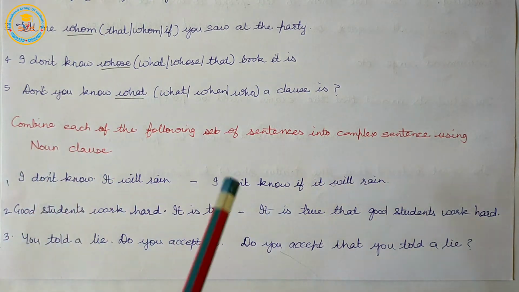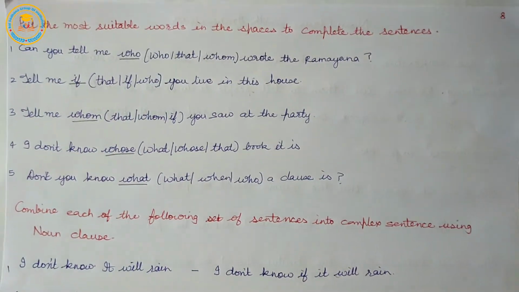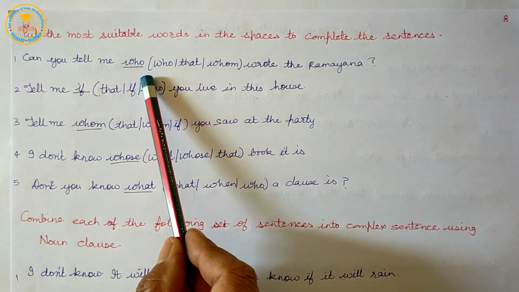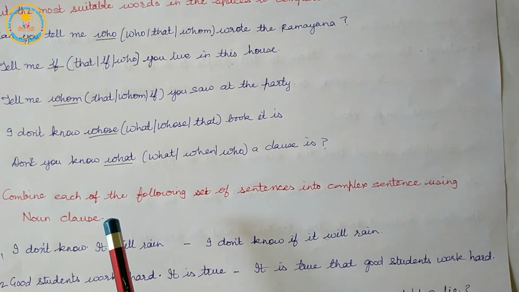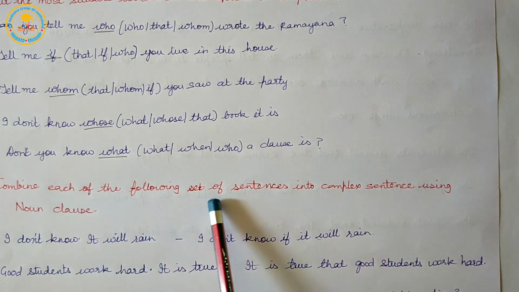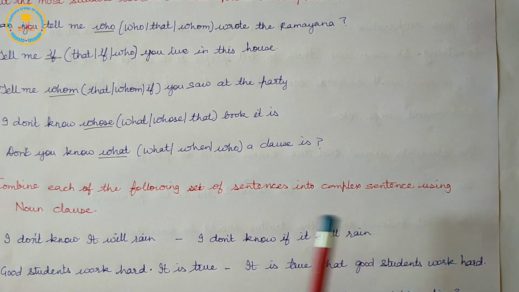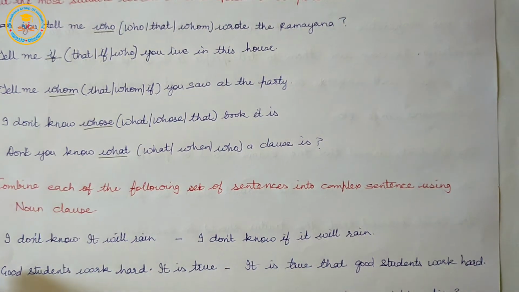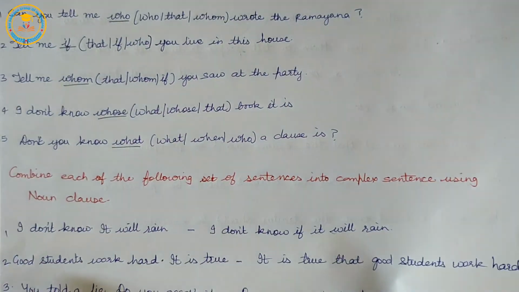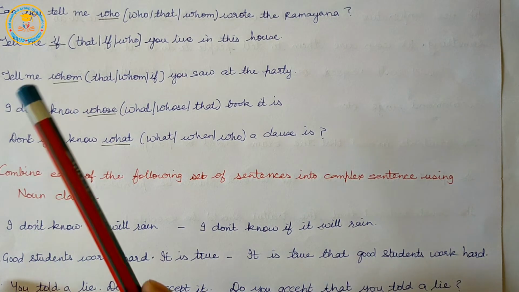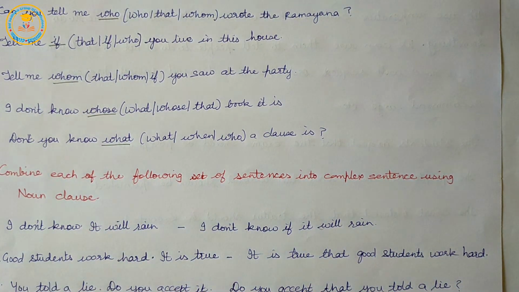So here are two exercises. First is related to filling in the blanks, and the second one is to combine each of the following set of sentences into a complex sentence using noun clause. So we have finished and discussed the topic noun clause, and I hope you have understood whatever we discussed in this topic. Thanks a lot.